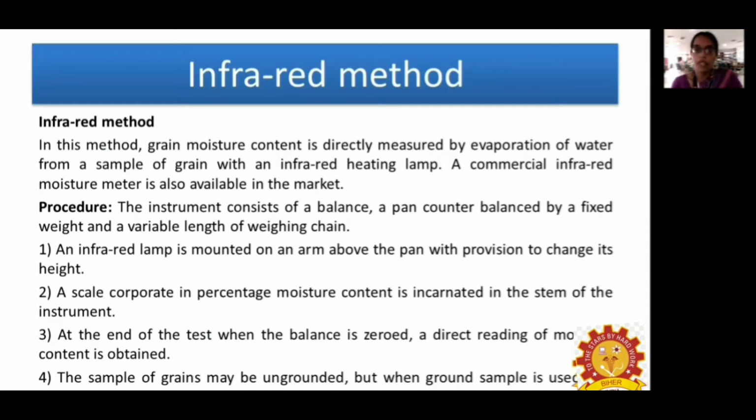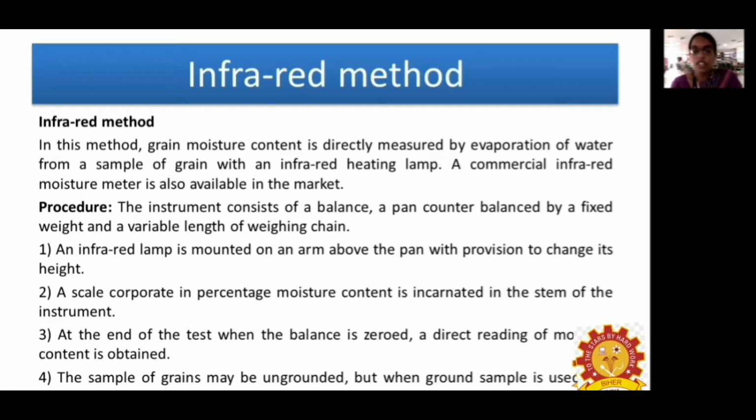The infrared lamp is mounted on an arm which is placed above the pan, and there is a provision to change the length of this arm. It has a scale incorporated, with graduation in terms of moisture content, measured on the stem of the instrument. At the end of the test, when the balance is at 0, we can take the direct reading of the moisture content of the sample.